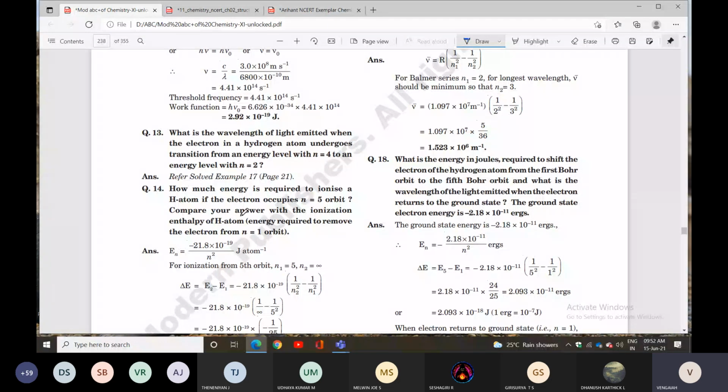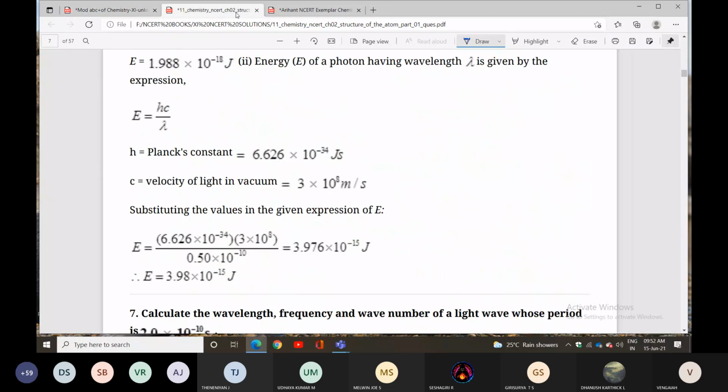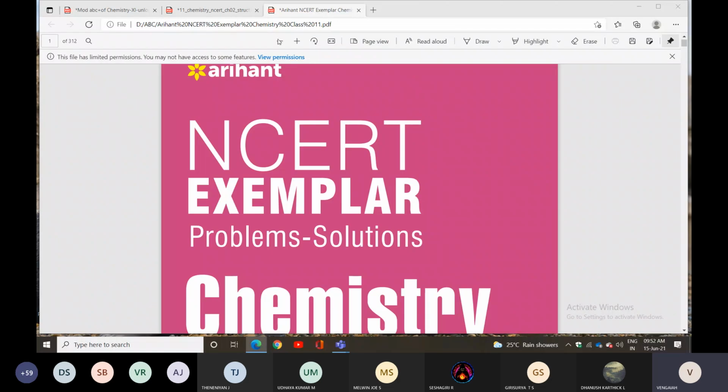What is the wavelength they are asking? Lambda they are asking. Question number 13, you can check it.